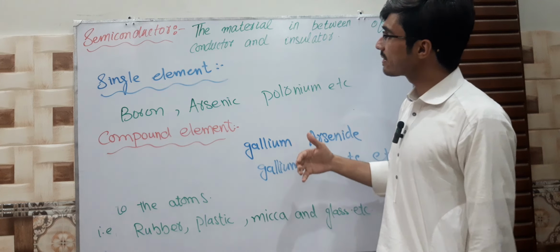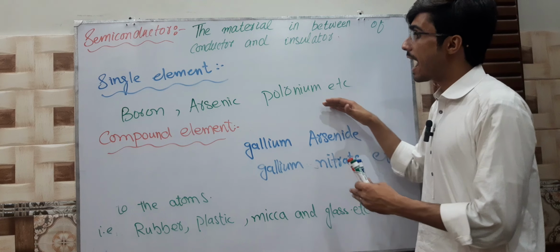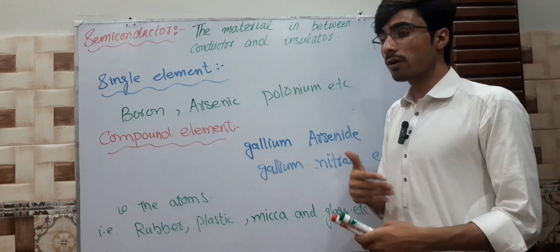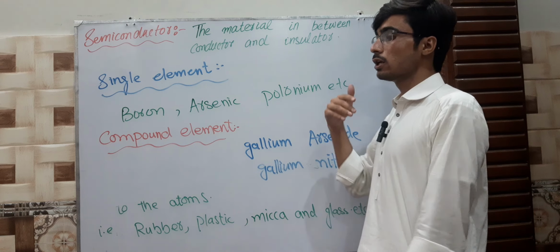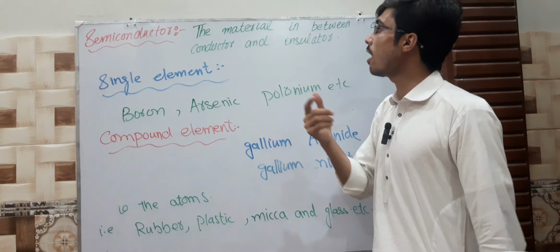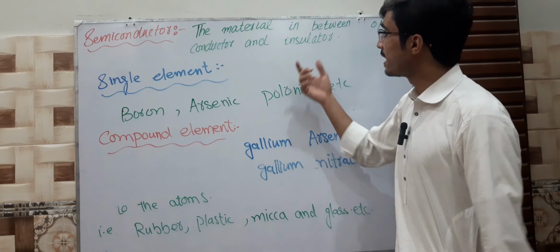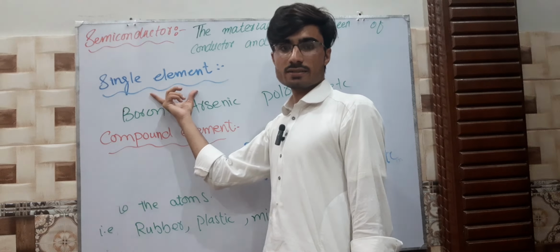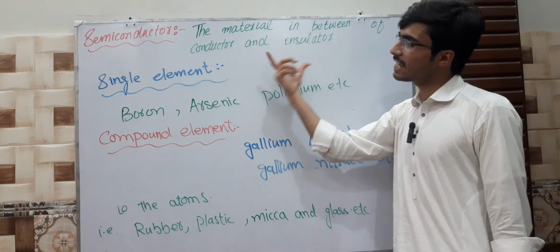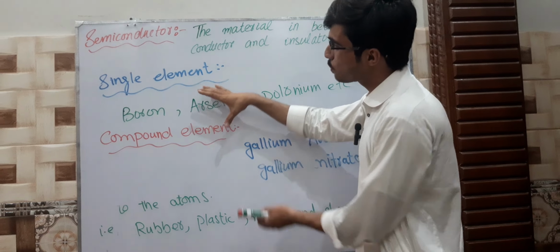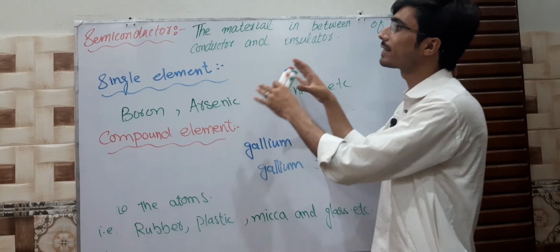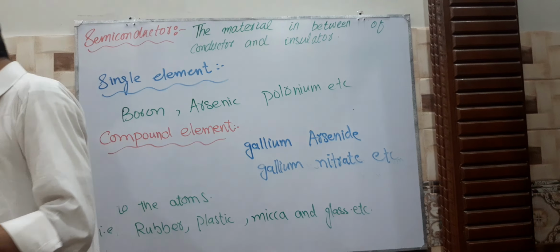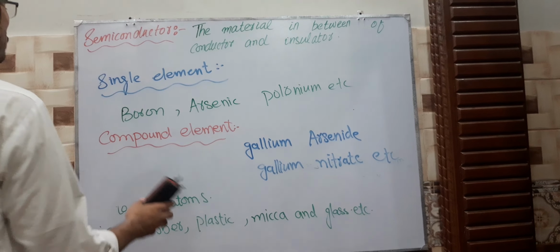But some electrons are not free to move from one place to another, which is the property of insulators. Also, being made of a single element is a property of a conductor, and being made of a compound is a property of an insulator. These both qualities match with each other, so we call that type of material one in between a conductor and an insulator.